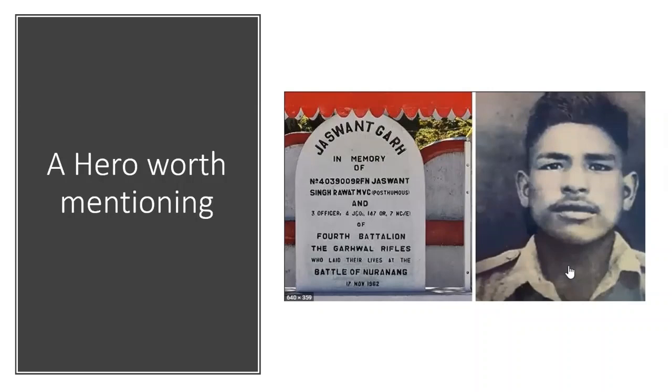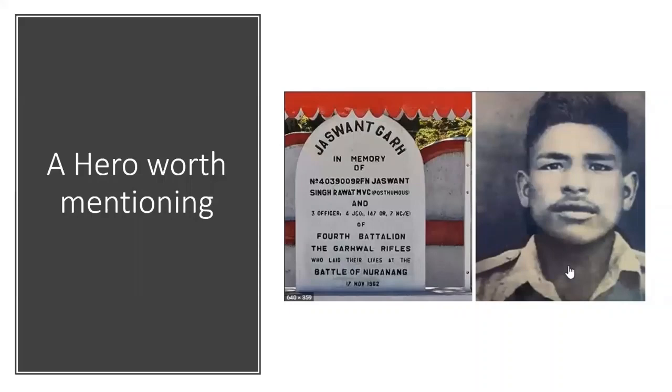They went ahead in the line of fire near that Chinese MMG, and when they were near enough, around 10-12 meters, they threw a hand grenade at the bunker, killing a number of Chinese. They took the MMG and took it back to the post. In that, Jaswant Singh and Trilok were fatally hit, but Gopal was able to get that MMG back to the Indian post. This insane act of valor turned the course of the battle, and the Chinese had to retreat, leaving some 300 Chinese men behind.